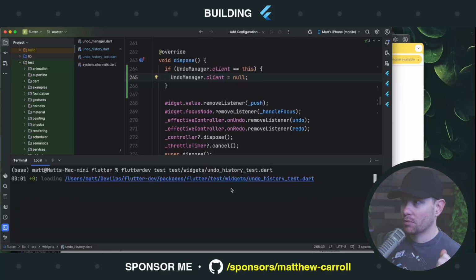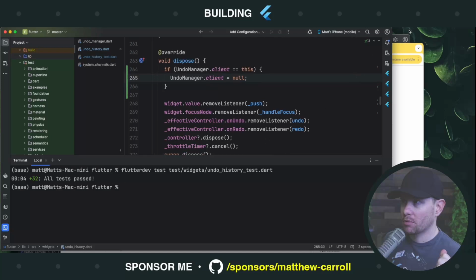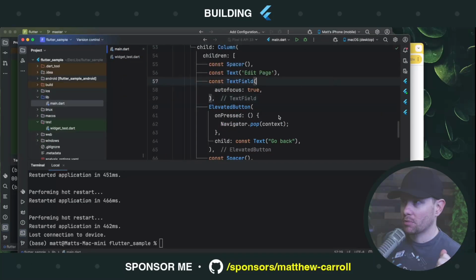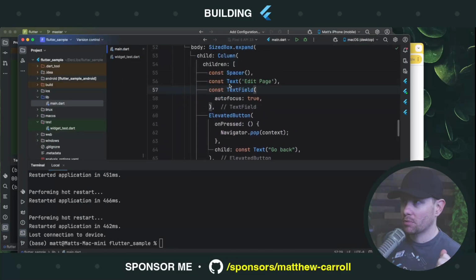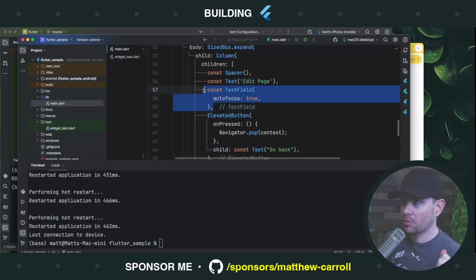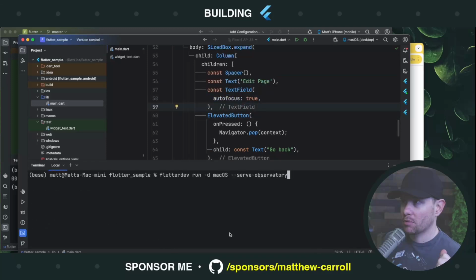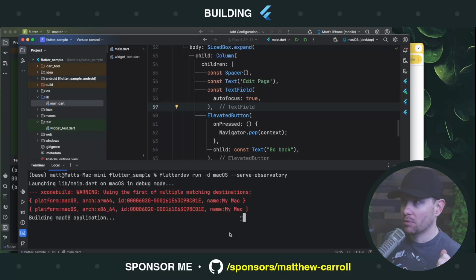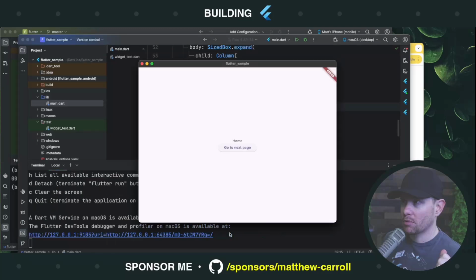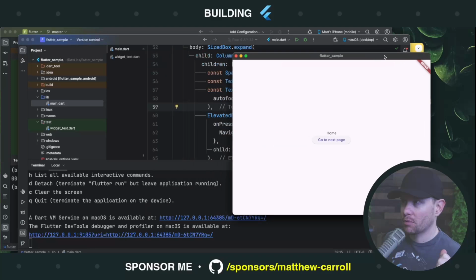Now let's run the test suite again. All 32 tests pass. We probably just fixed a memory leak, but remember that we began with reproducing the memory leak. We now need to reproduce a not memory leak. In our sample app, we have the text field that we originally used. Let's go ahead and once again run with Observatory. And this should, maybe I needed to do a pub get, I'm not sure. I think this should be running against all the changes that we just made.